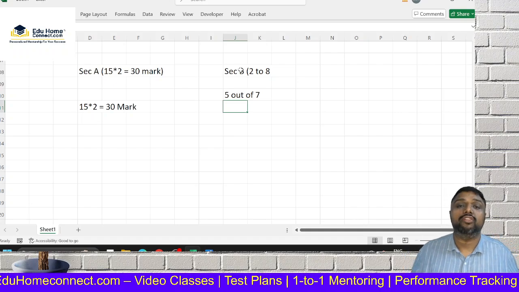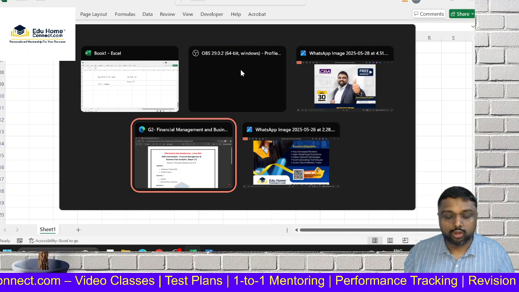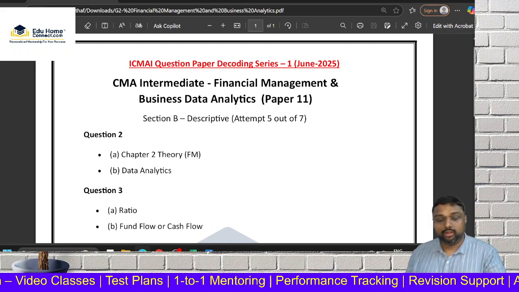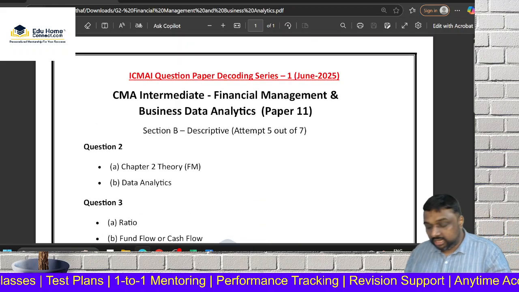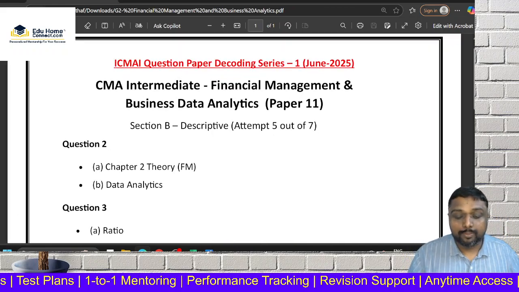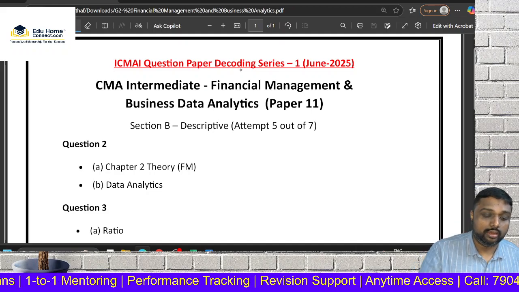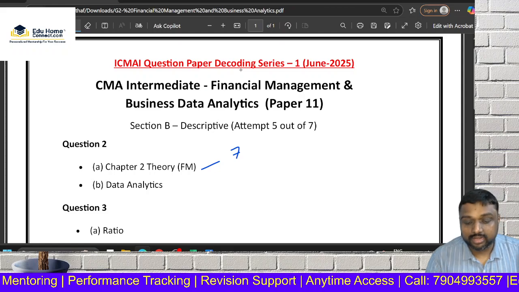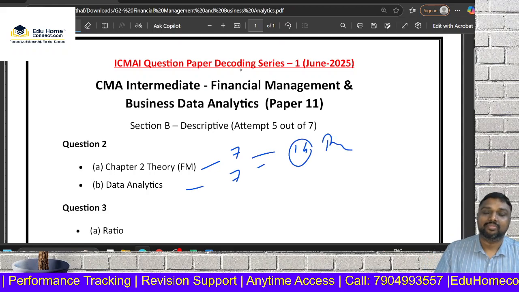For the benefit of everyone, I am telling you each chapter's weightage. Already at Eduhome Connect we have released an exam decoding series where we have told the chapter weightage, so we are discussing that in detail for you. See, question number 2A, chapter 2, introduction, that is money market and all those theory chapters, where you will get 7 marks. Data analytics also 7 marks. That means these 14 marks are theory.